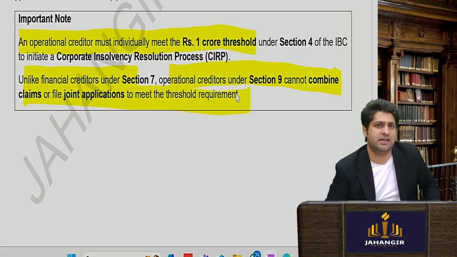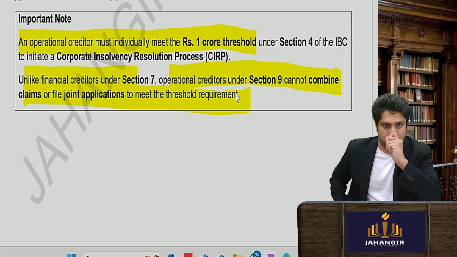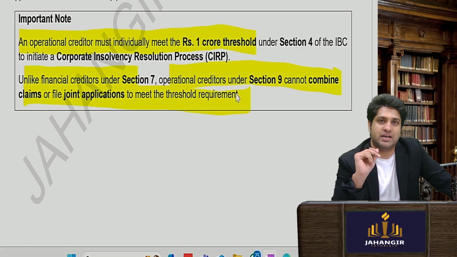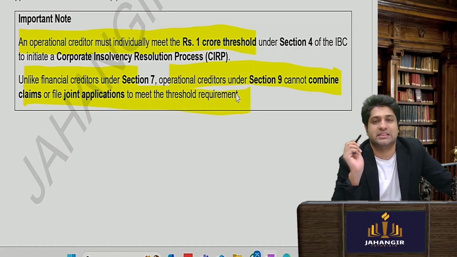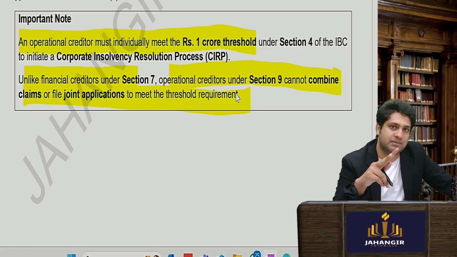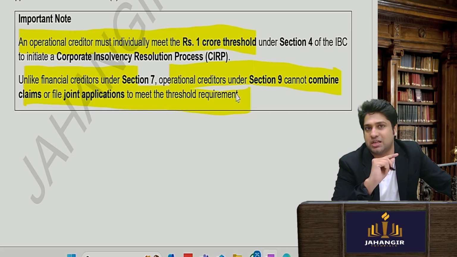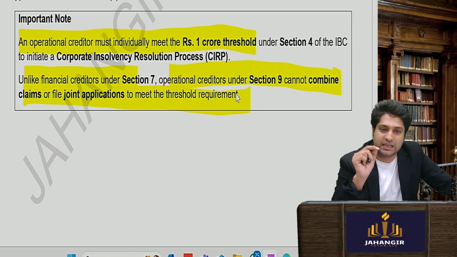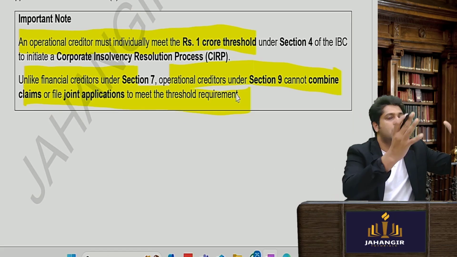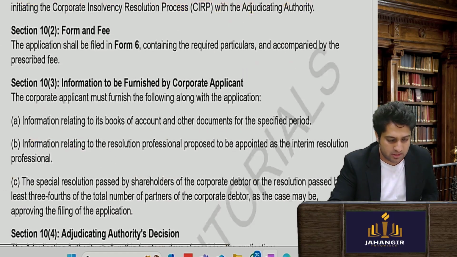Now remember one thing, that if there are 3 lenders, okay, now to touch that 1 crore threshold, 2 financial creditors are there. Each of them has given 60 lakhs. Individually they cannot file a case, but they can club themselves. Financial creditors are allowed clubbing joint application, but operational creditors are not allowed to file joint application. They have to individually meet the 1 crore threshold, because obviously the government is giving more preference and recognition and importance to financial creditors. Important point.